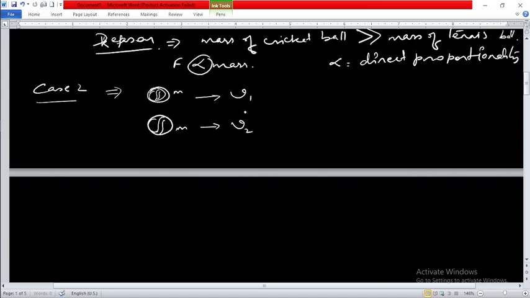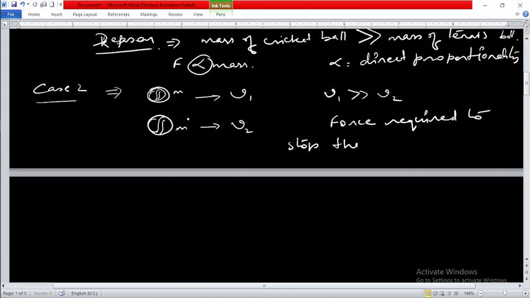If velocity 1 is greater than velocity 2, definitely you require more force in the case of velocity 1. That means the force required to stop the ball.